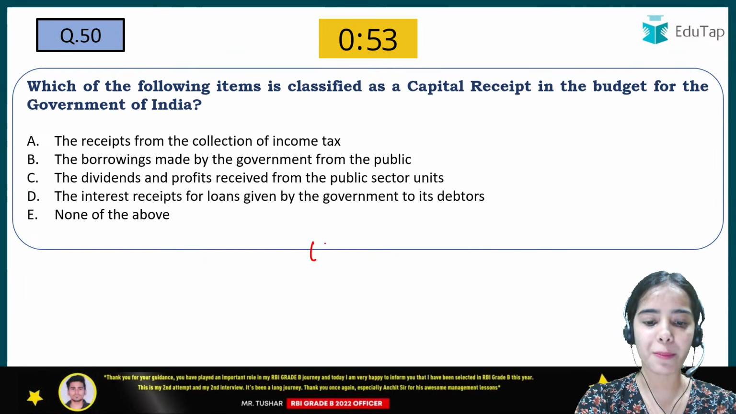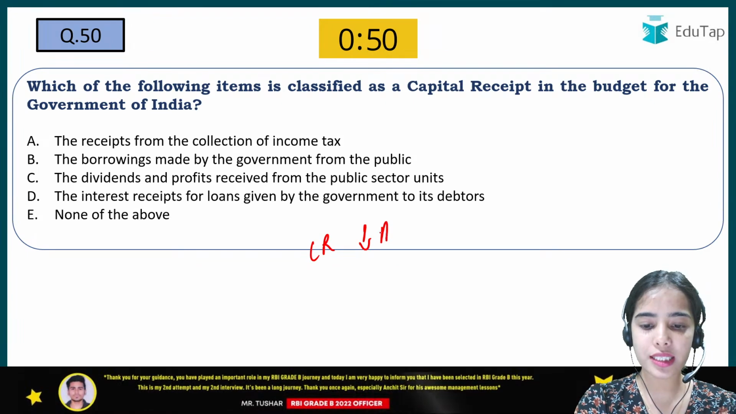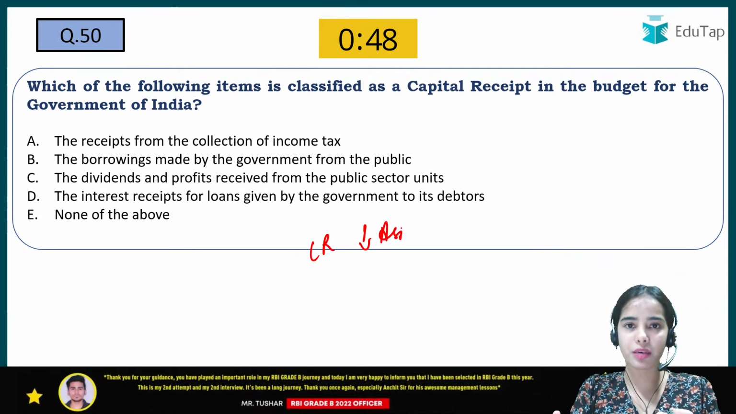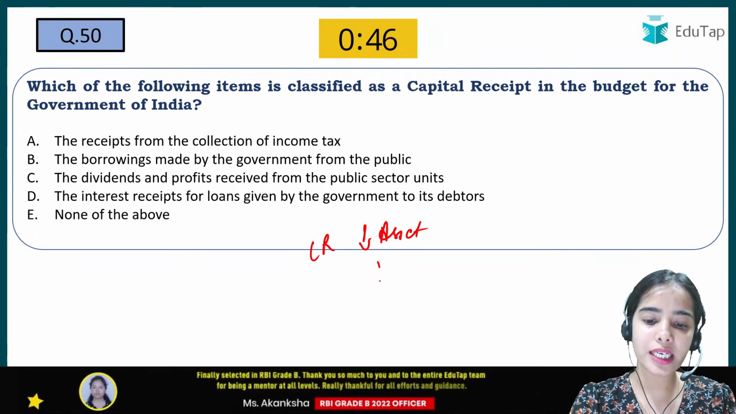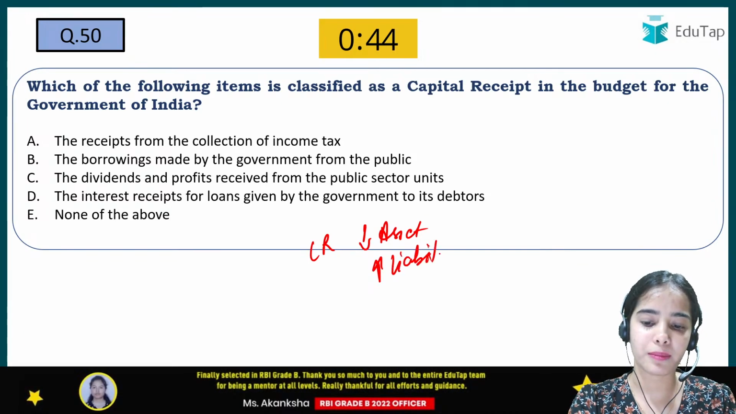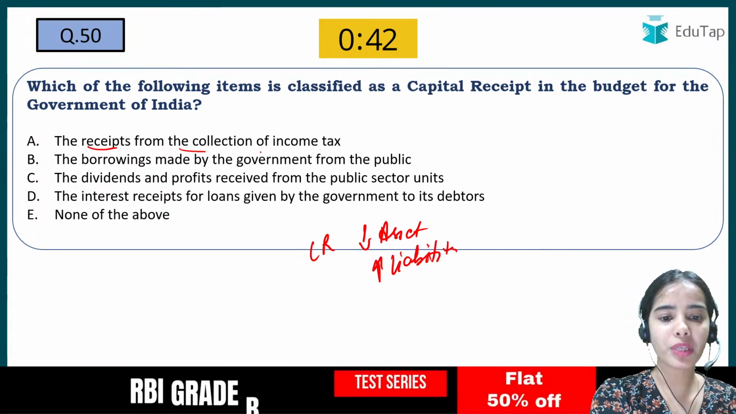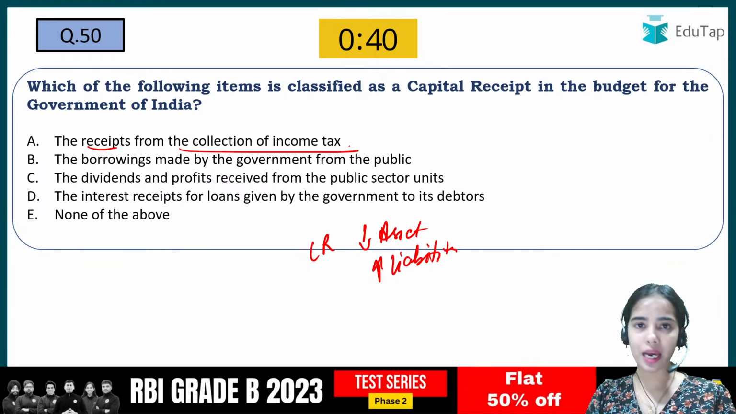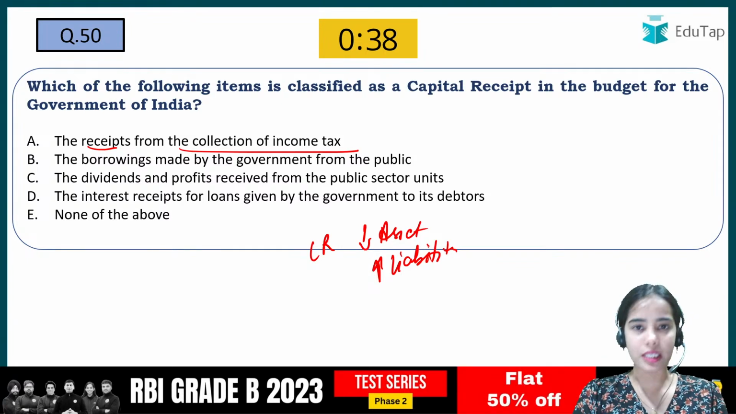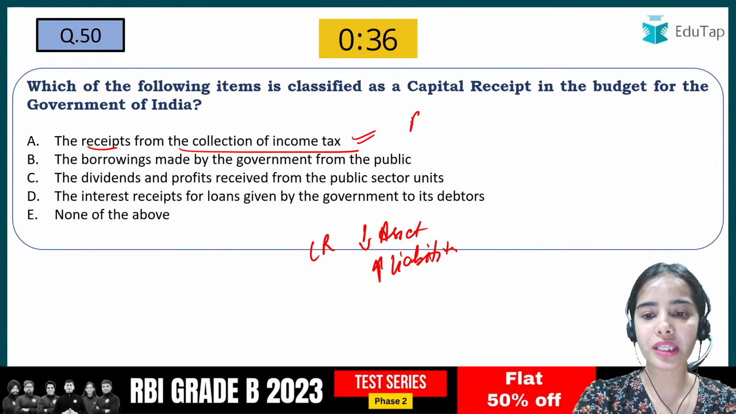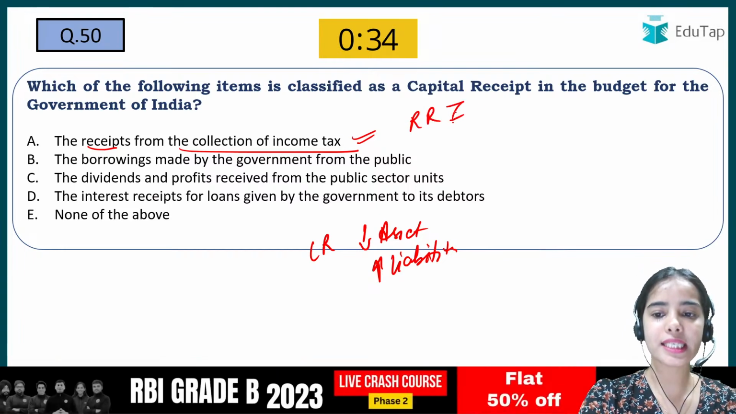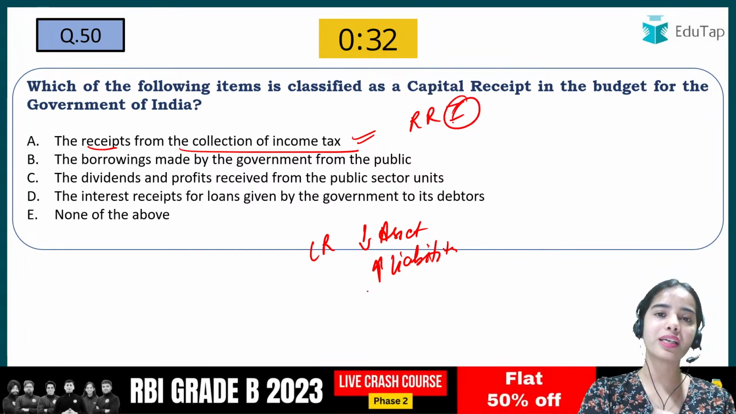So I have told you capital receipt means decreasing the asset. The government is receiving the money by decreasing the asset or by increasing the liability. Receipt from the collection of income tax is not the liability of the government, and it is not the asset of the government. So this should come in the revenue receipt. The taxes, the fines and such will come under the revenue receipt.